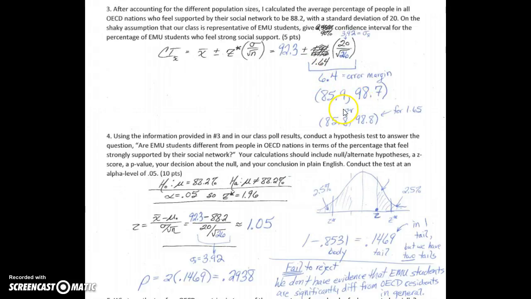What we can say now is we're 90% confident that the percentage of EMU students who do feel supported is somewhere between 85.9% and 98.7%. That is assuming that this is a random sample, that our class is a random sample of the entire EMU student population, which probably isn't true.